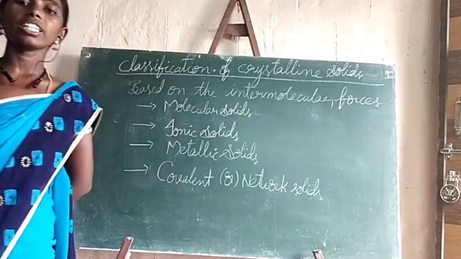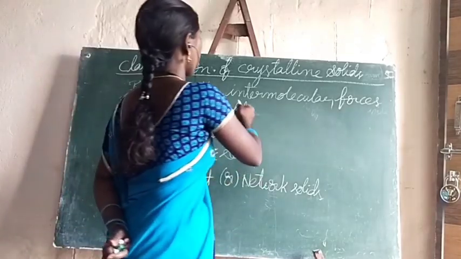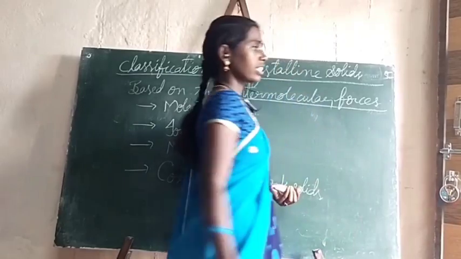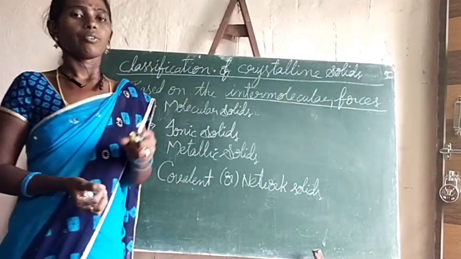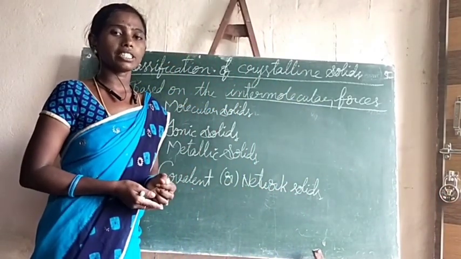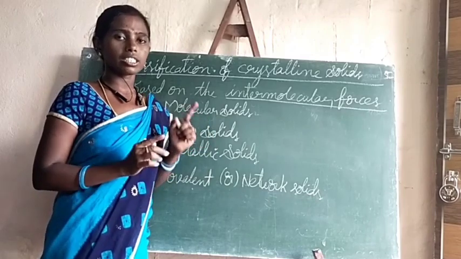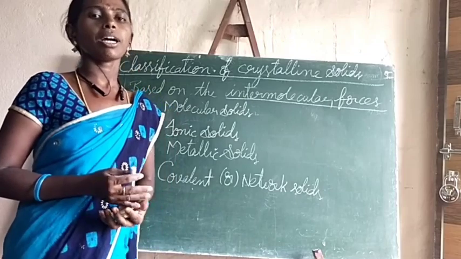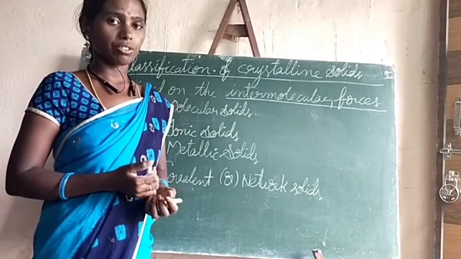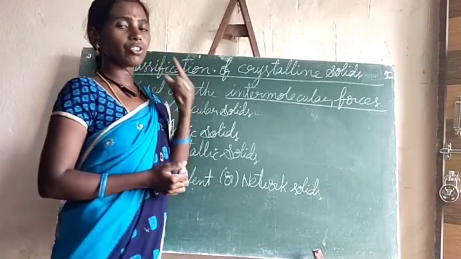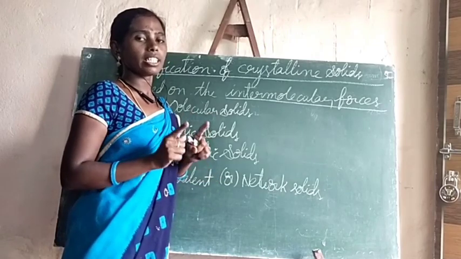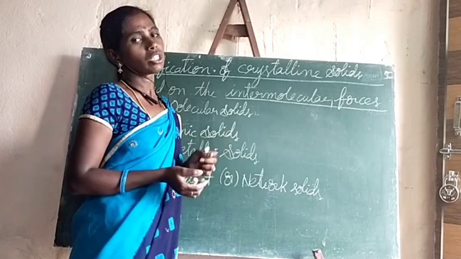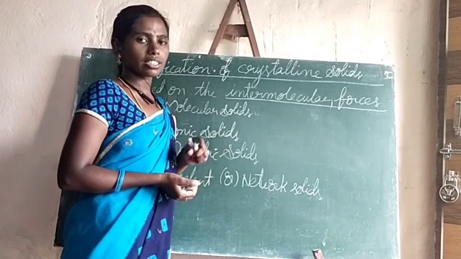Based on the intermolecular forces, what is meant by this term? We discussed it in our last class. While explaining the arrangement of constituent particles in solids, liquids and gases, I explained the intermolecular forces of attraction. They are the attractive forces existing between any two adjacent molecules in the crystal lattice.